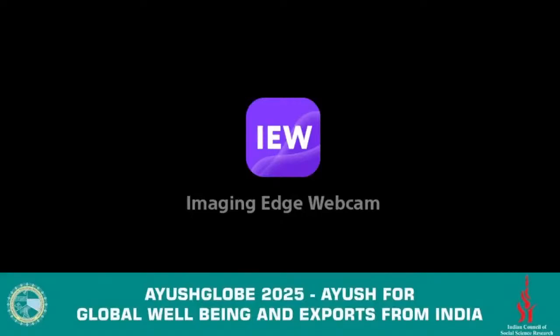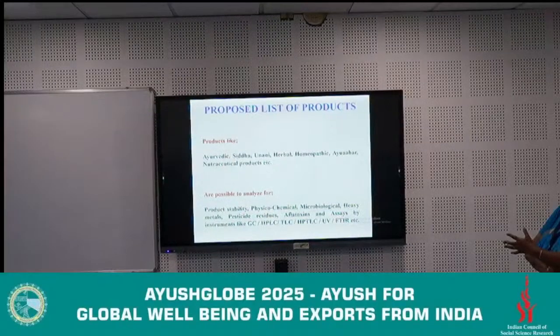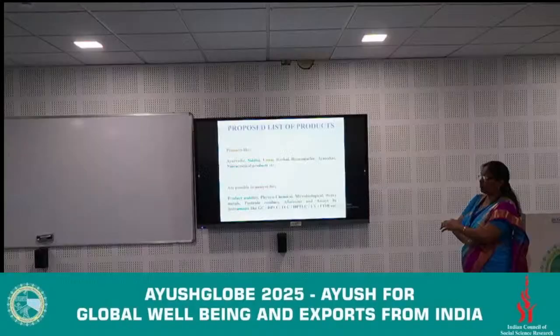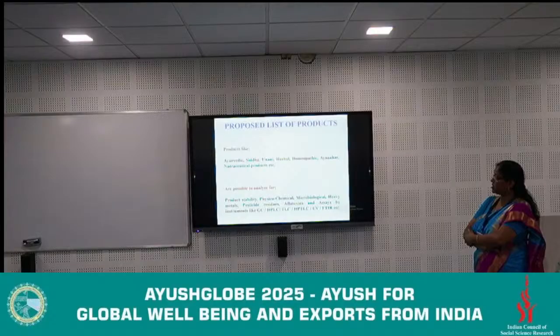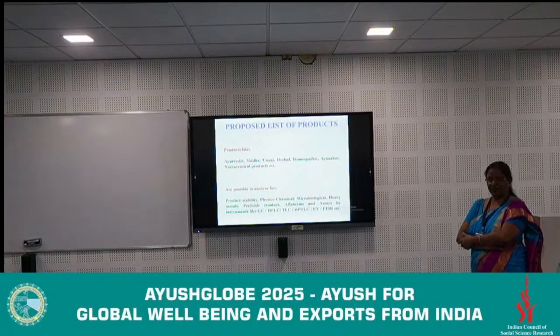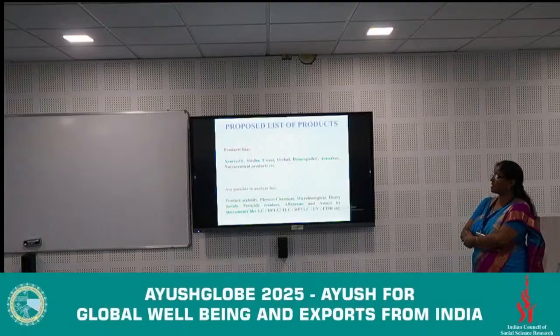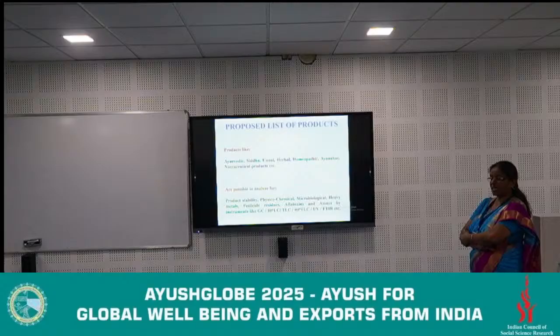It belongs to the Ayurvedic fraternity. So with this, next, Ayuvaha nutraceuticals like that. Which type of analysis we are doing: first of all, the stability of the products has to be proved. After that we have to do the physicochemical, microbiological, heavy metals, pesticides, aflatoxins, and instrumental work, wet laboratory, many instrumental work like the GC, HPLC, TLC, HPTLC, etc.